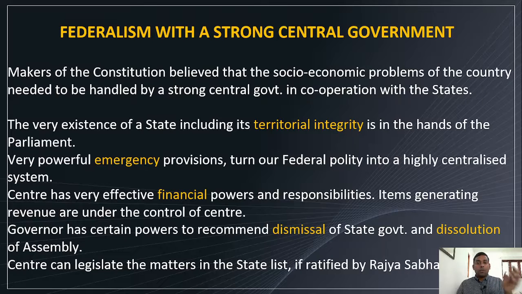So these are the aspects or features of federalism with a strong central government. We have seen points like territorial integrity, emergency, financial power, dismissal and dissolution, then moving state list matters into the union list. So these all make the union government powerful, right?